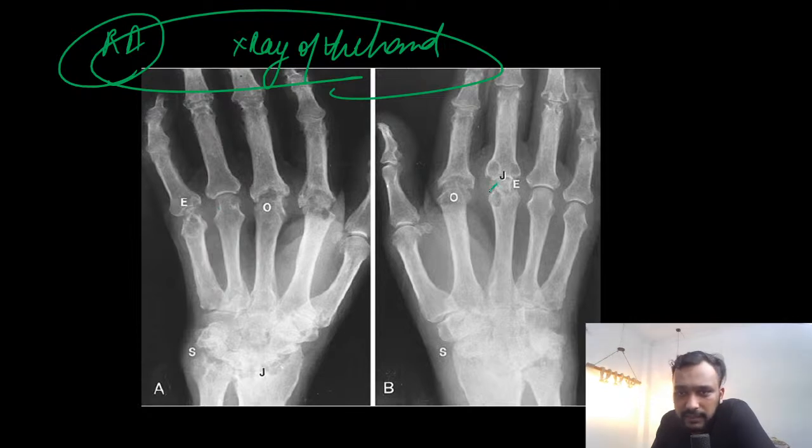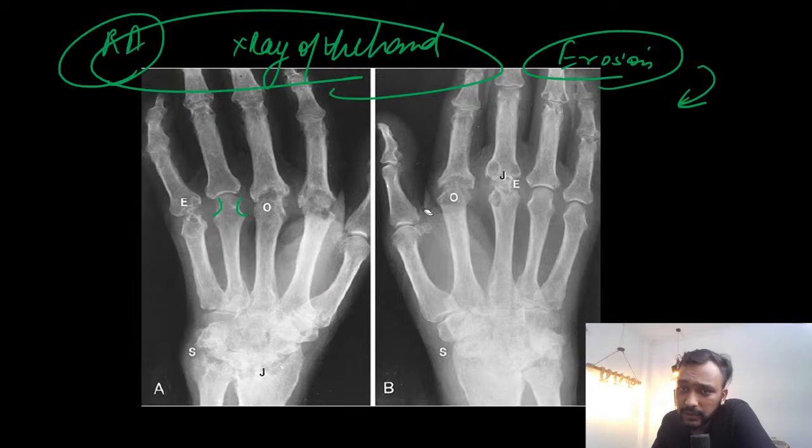We are able to see that there is decrease in the density around the joint, that is your juxta-articular osteoporosis. Then we can see that there is erosion of the joint. This erosion will help you differentiate it from other disorders like degenerative joint disease. In degenerative joint disease, you are never going to see any erosion.